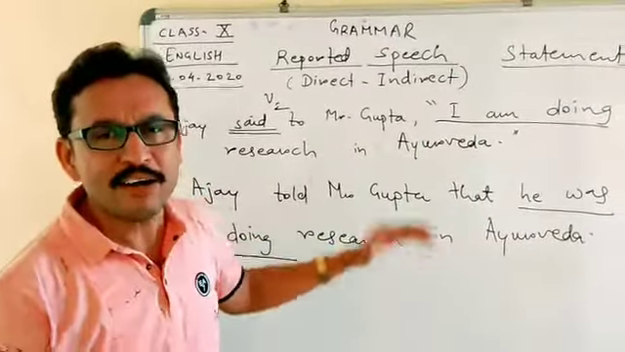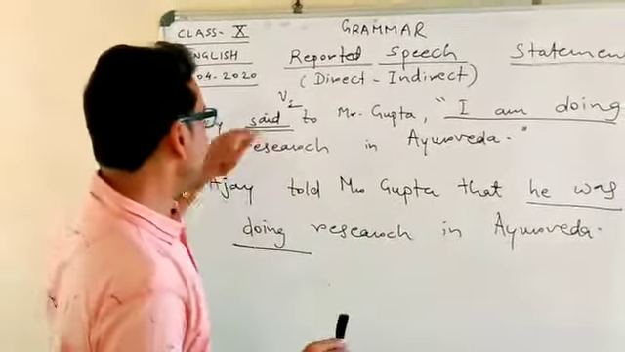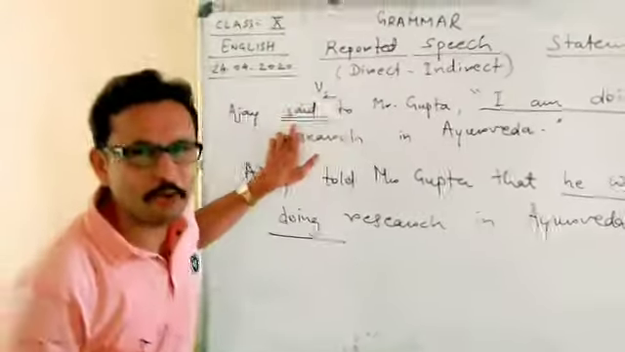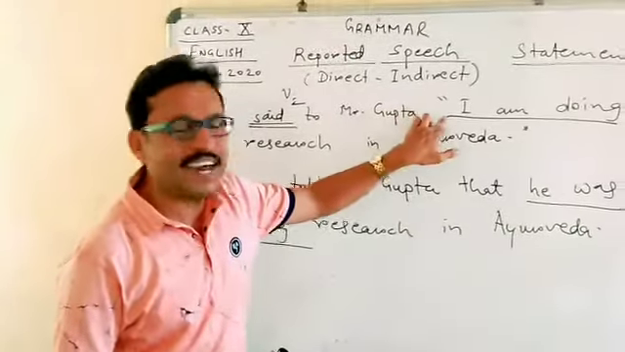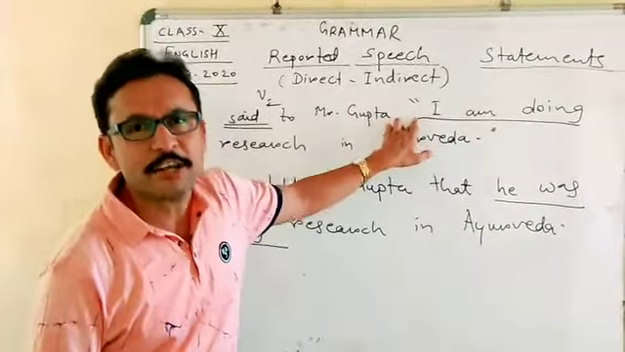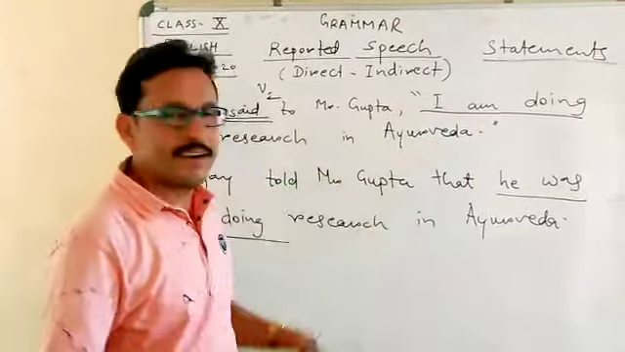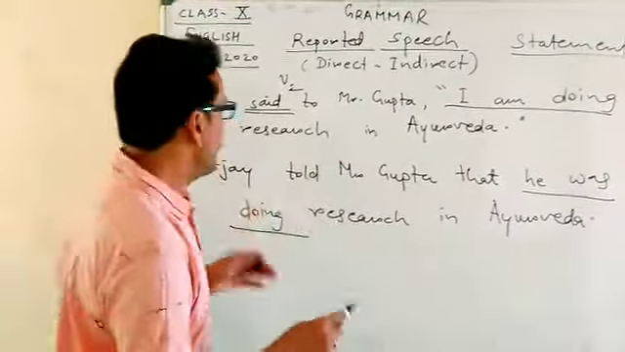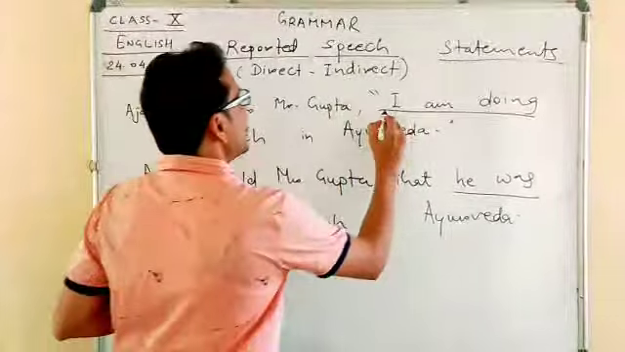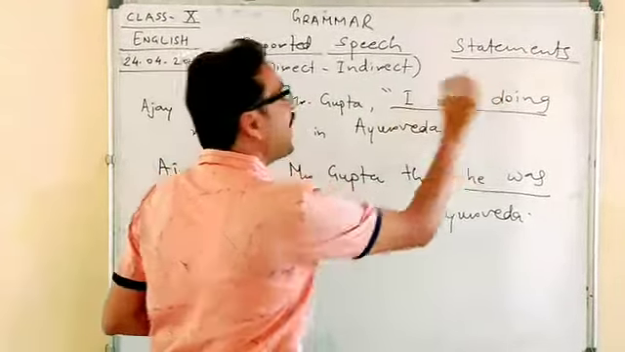But remember, what is the condition for that? When the reporting verb is in the second form, then the present tense in direct speech is changed to relative past tense. Now the second very important thing: in direct speech, the sentence starts with "I am doing."